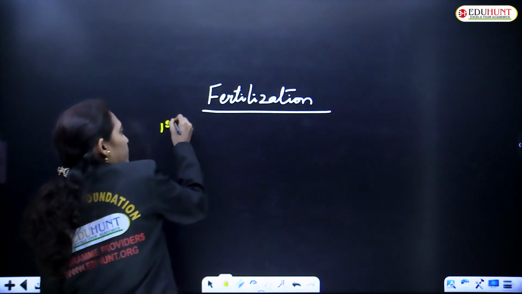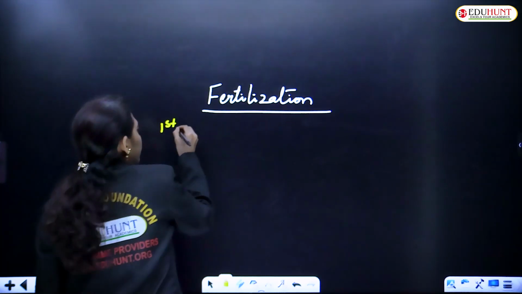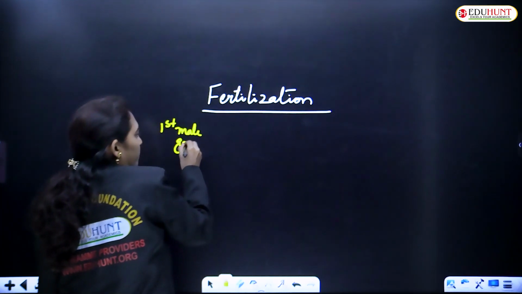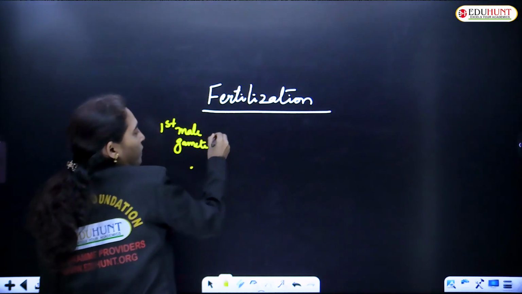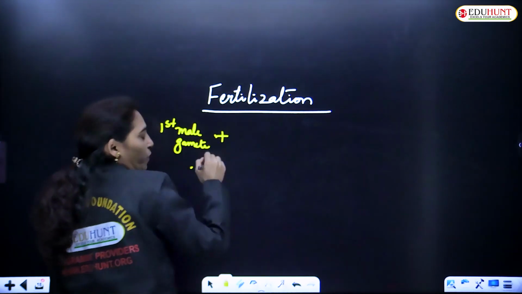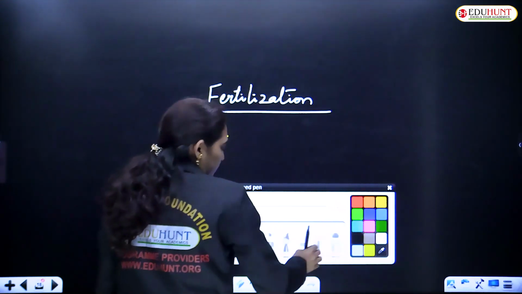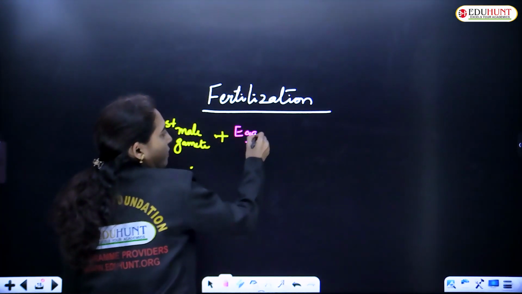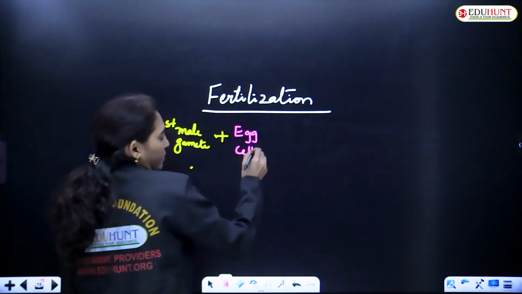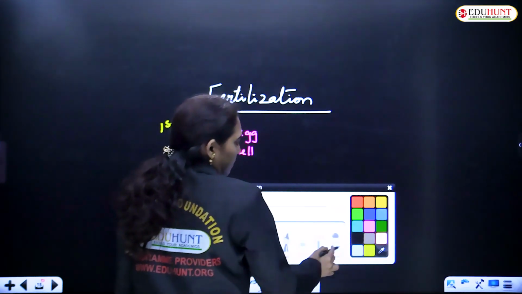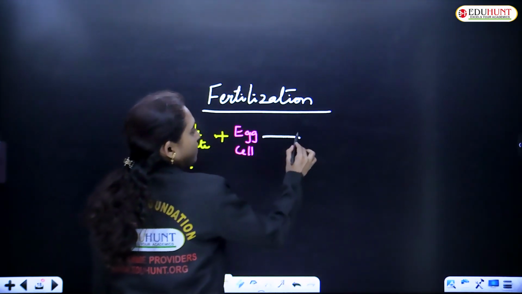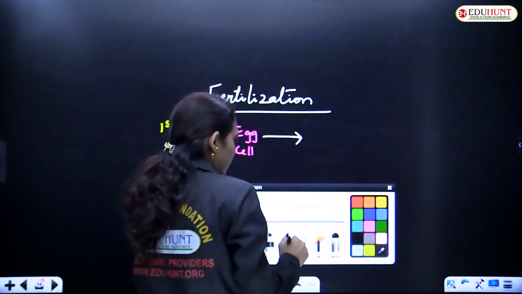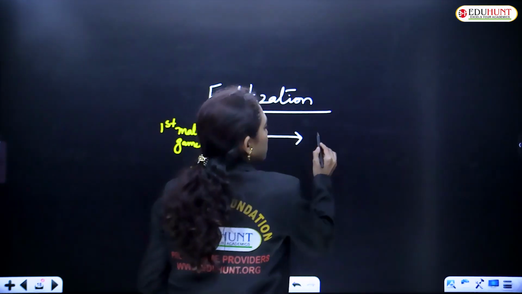The first male gamete fuses with the egg cell and results in the formation of a zygote.